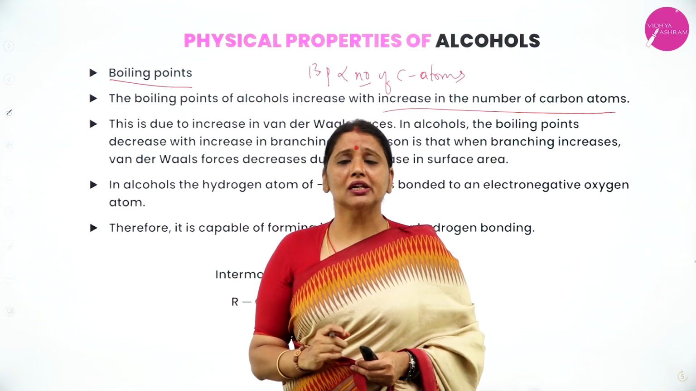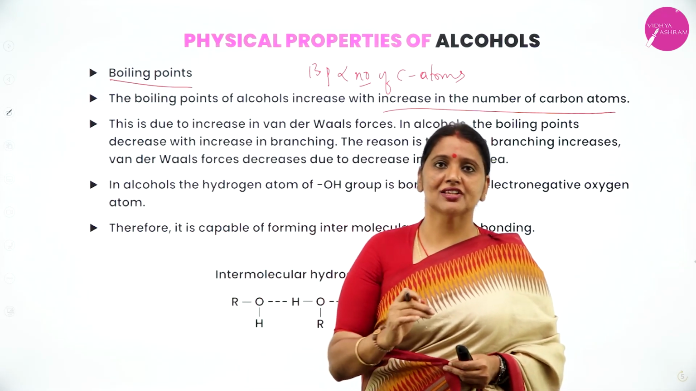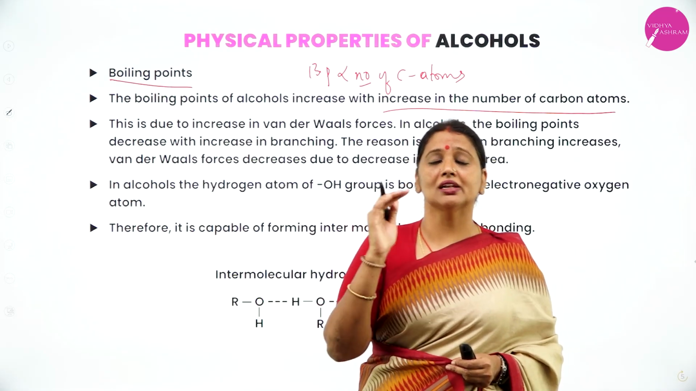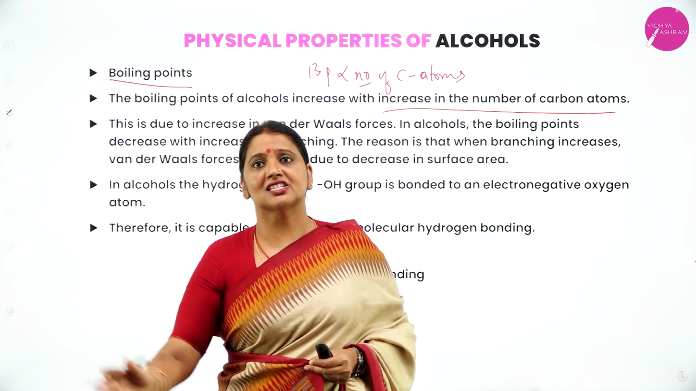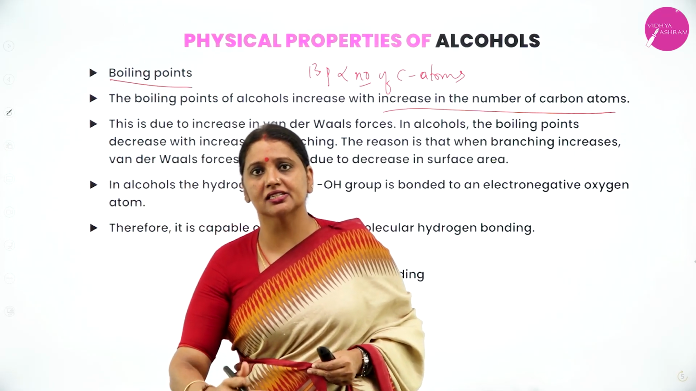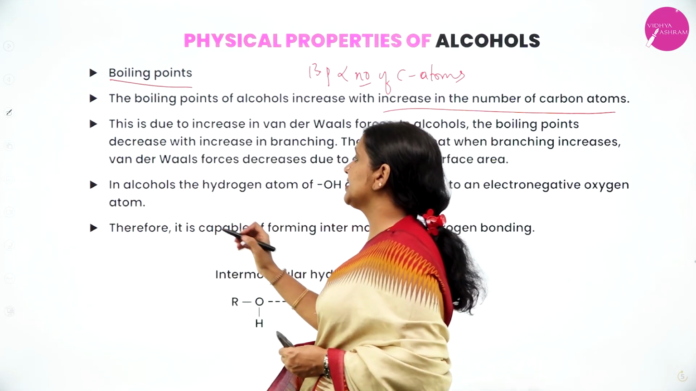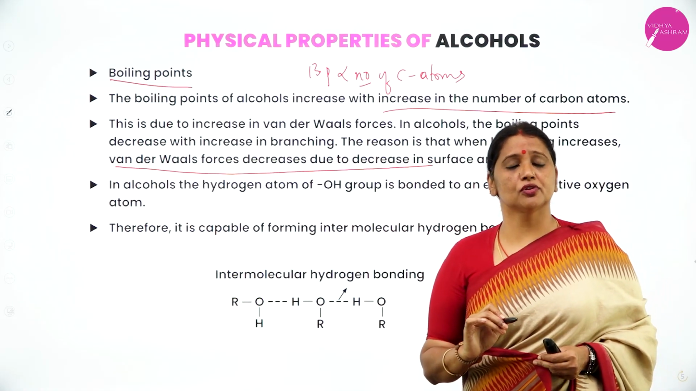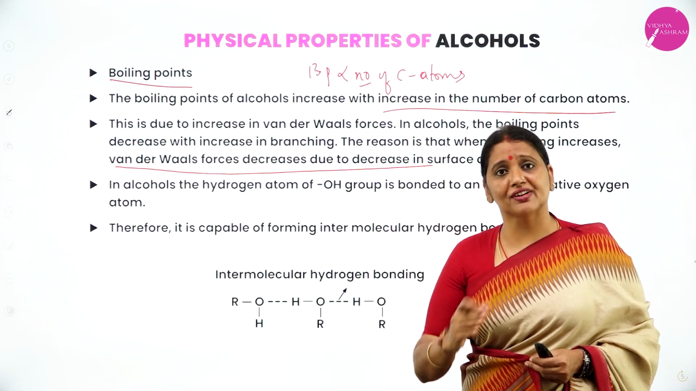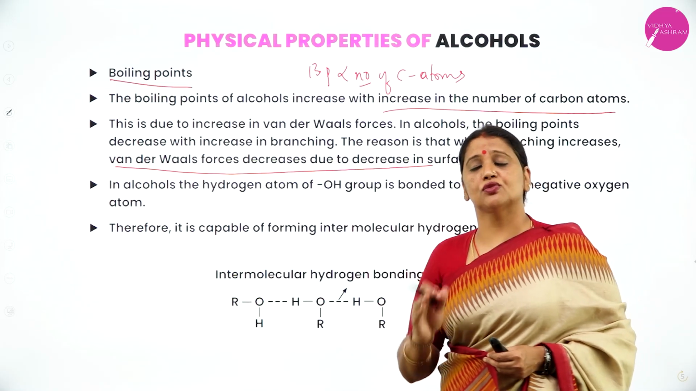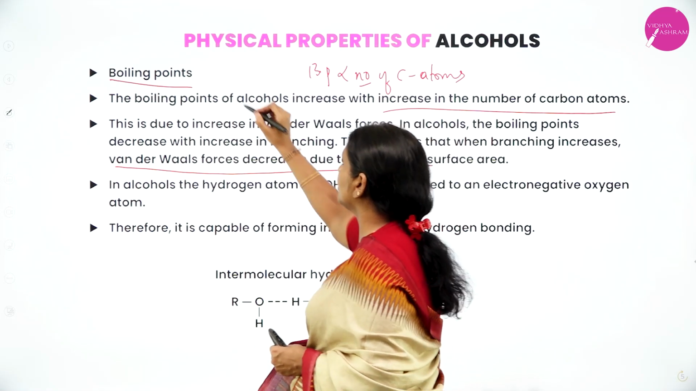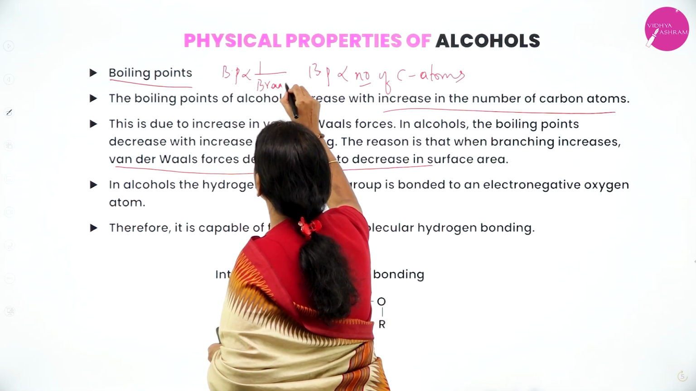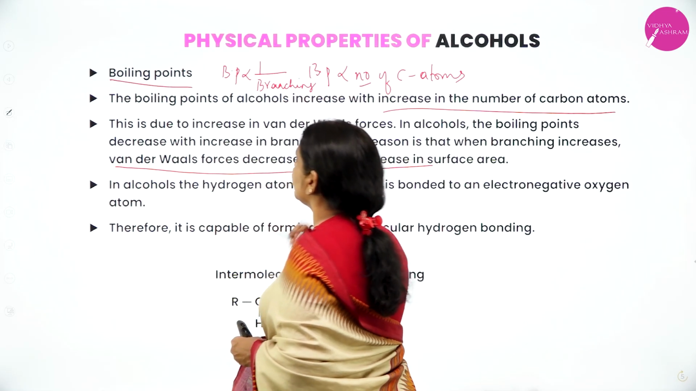Second point, the boiling point of alcohol depends upon branching. Already I explained in the first chapter of organic chemistry, haloalkanes and haloarenes. As branching increases, the boiling point decreases because of the decrease in the van der Waals force of attraction. As surface area decreases, the van der Waals force of attraction also decreases. Therefore, the boiling point is inversely proportional to branching.